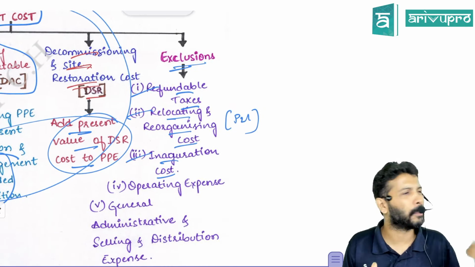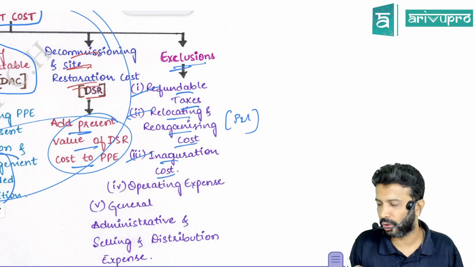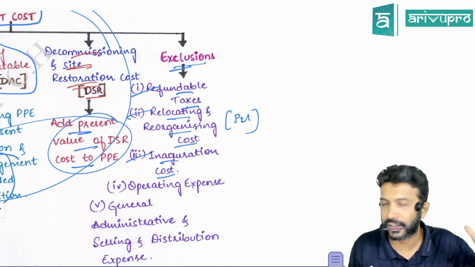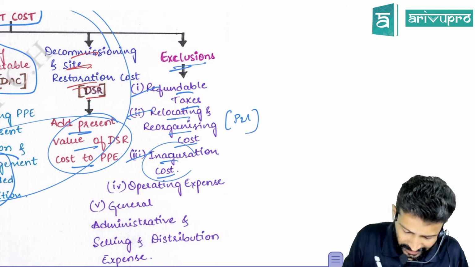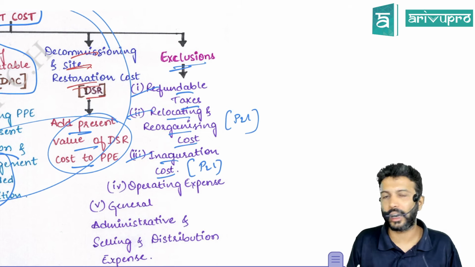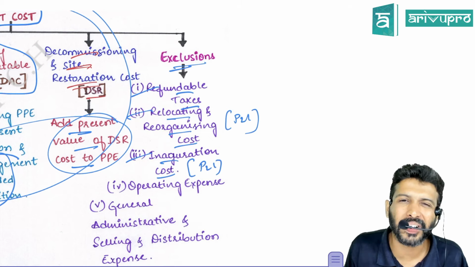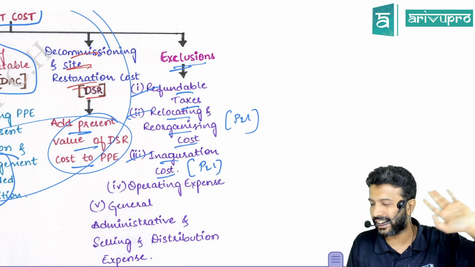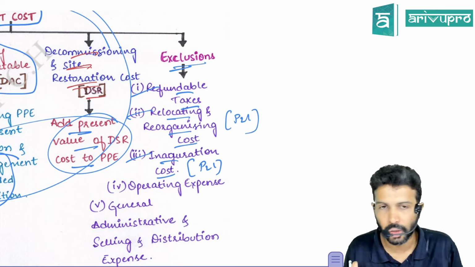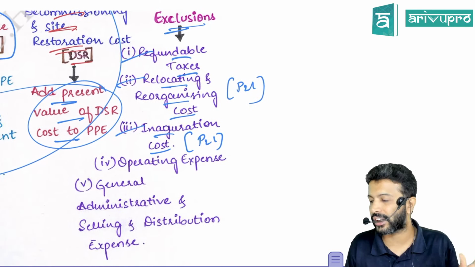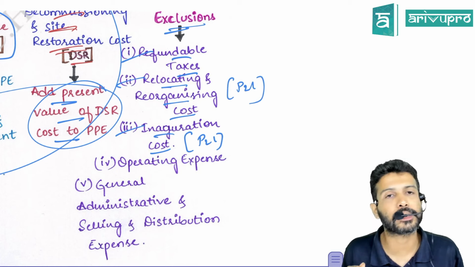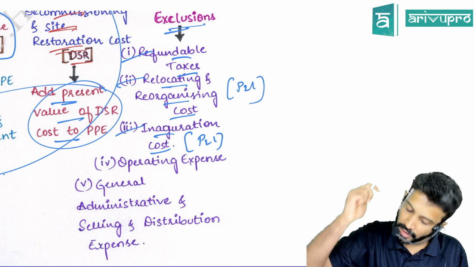And inauguration cost. Inauguration costs are all marketing costs. Normally when you open a new factory, they'll call a superstar for ribbon cutting, this cutting, that cutting. All that is inauguration cost or marketing cost, and it specifically goes off to the P&L account because it is not directly related to the asset. They are all general marketing gimmicks. So the standard clearly says do not capitalize them, straight away transfer to P&L, no matter whatever the expense: 1 lakh or 1 crore, 10 crore doesn't matter.